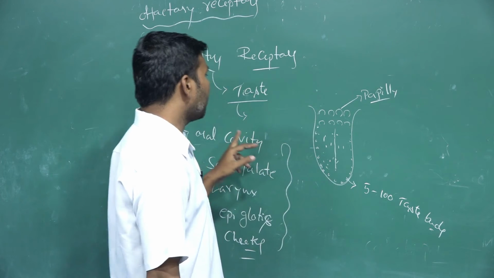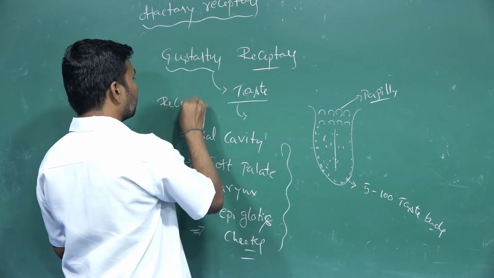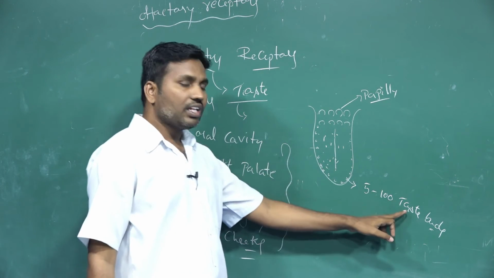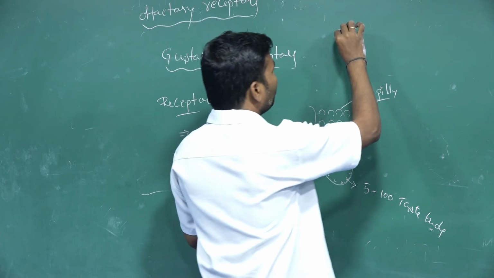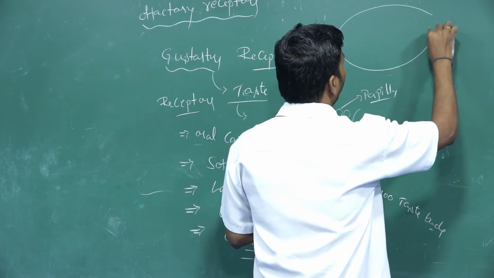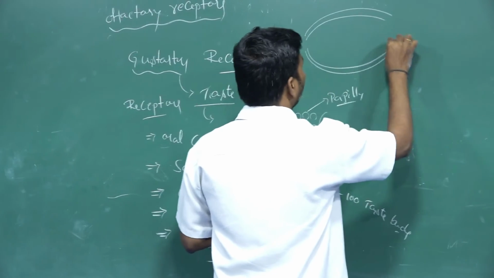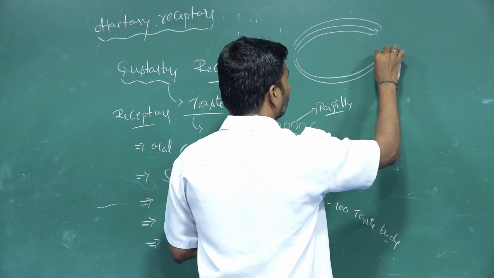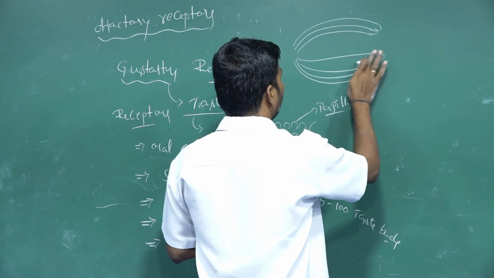Each taste bud is recognized as a receptor. The receptor cells are connected with these taste buds through their hairs. The gustatory receptors look like a ball-like structure. Here also, gustatory receptor cells are present.